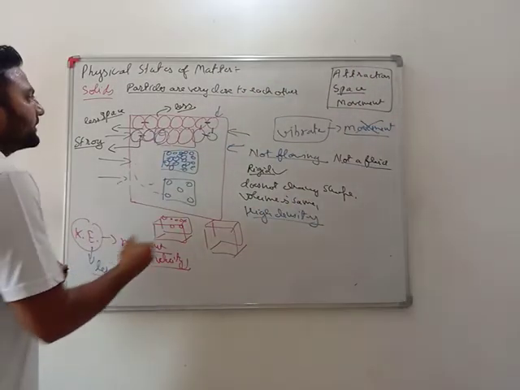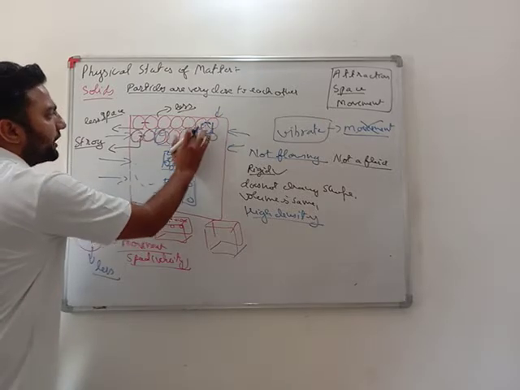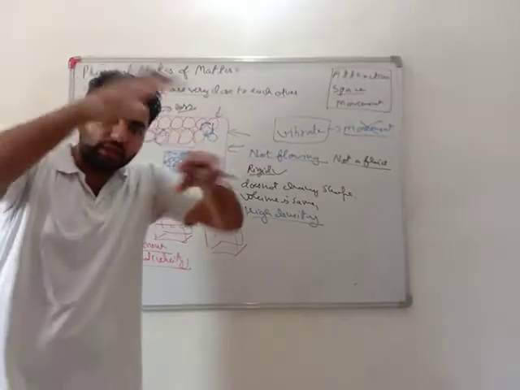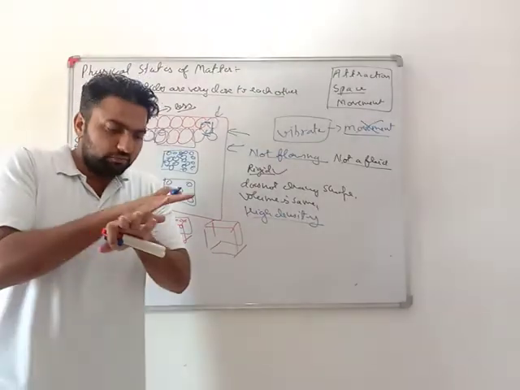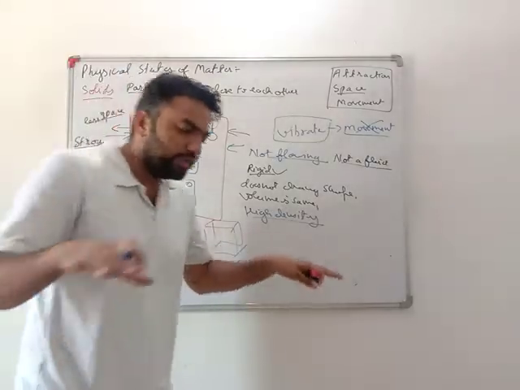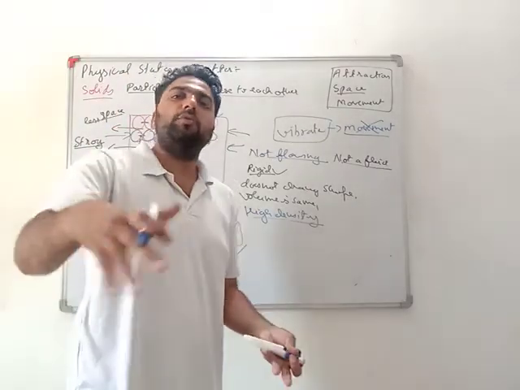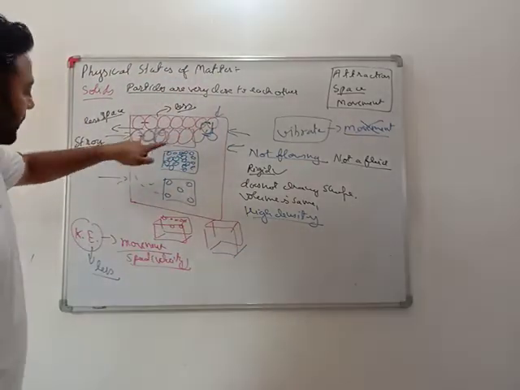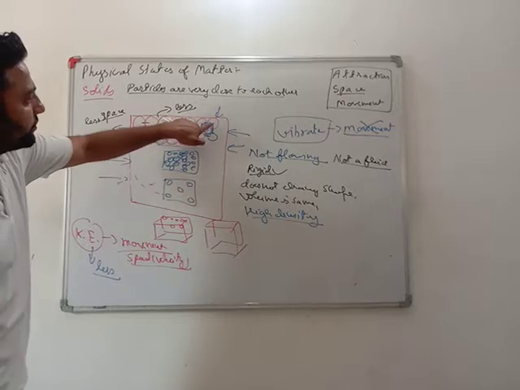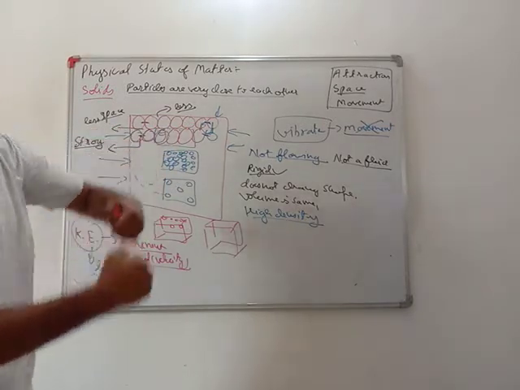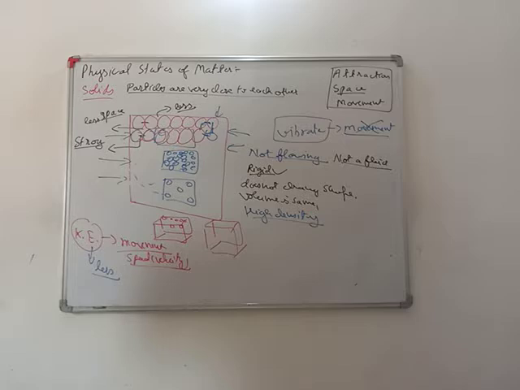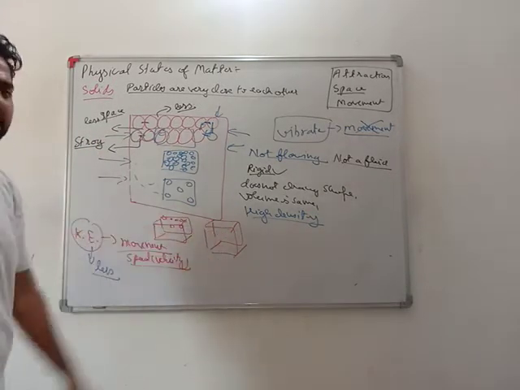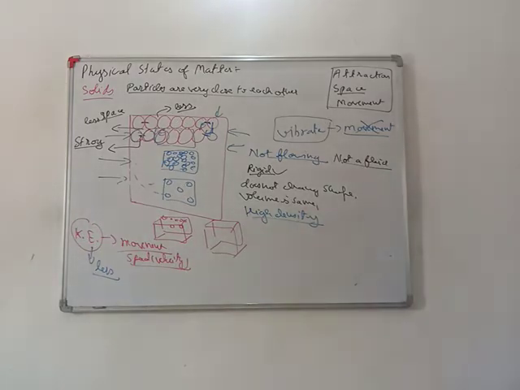The reason is that they don't have the space to move. If there had been any empty space, they would have moved. For example, if your class is fully filled with students, all sitting on the floor, you can't move easily. But if the class is empty, with no one there, you can very easily move here and there. So as there is no space, they are not able to move. Why? Because these bonds are very strong and they don't allow movement here and there. They can just vibrate. They can't change their shape, they are rigid, they have high density. These things must be kept in mind, dear students.